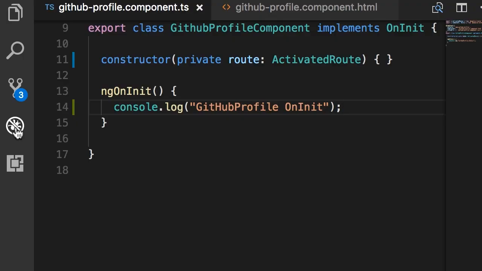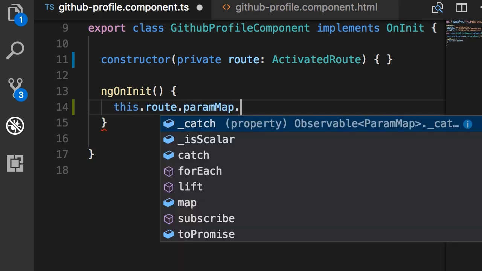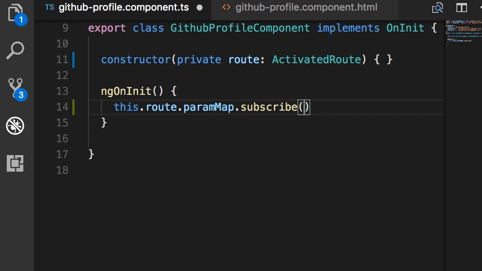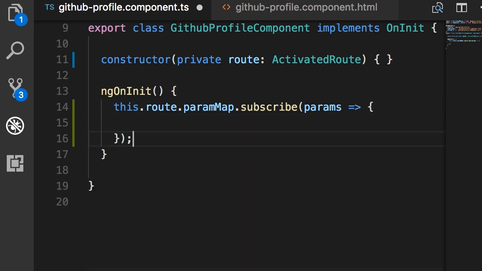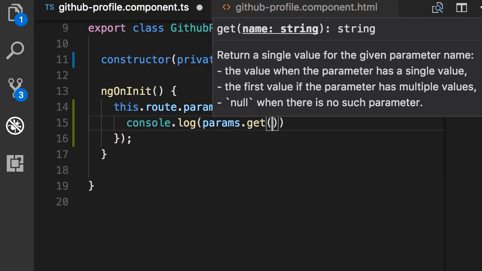So if you have an application with this kind of navigation built into it, because ngOnInit is called only once, in order to get access to the route parameters, you need to subscribe to the paramMap observable. So that's why we have this, route.paramMap.subscribe. So every time we have a new parameter, we can get that here. params goes to this code block, and here we log params.get('id').